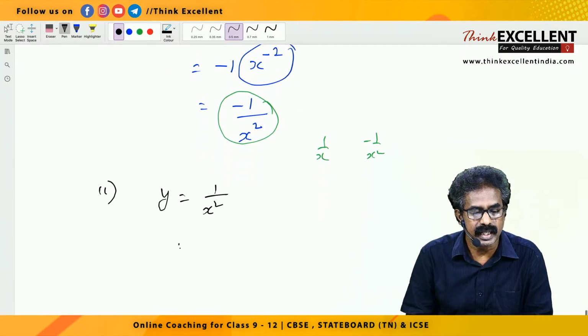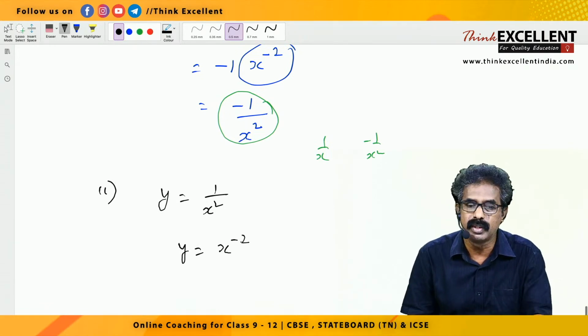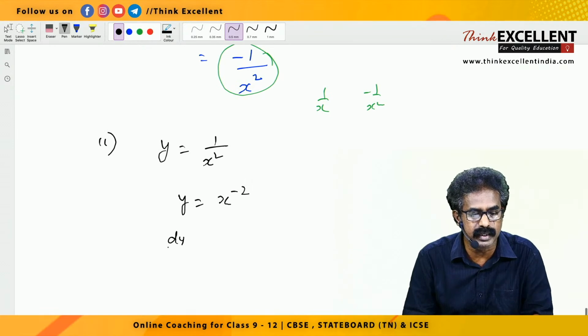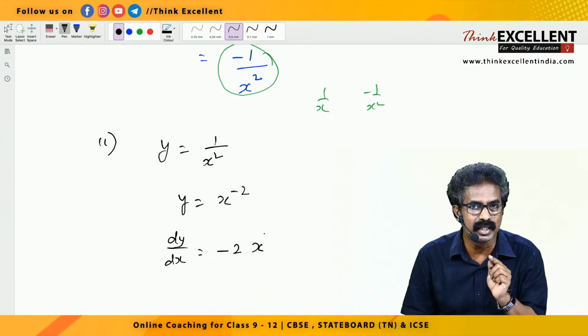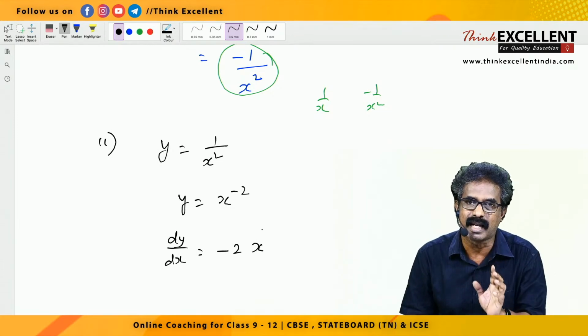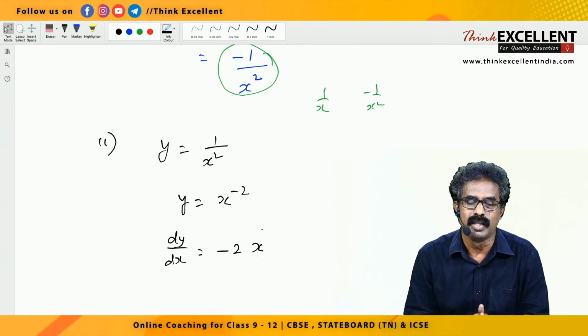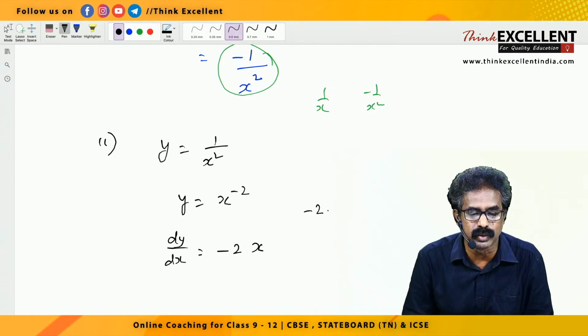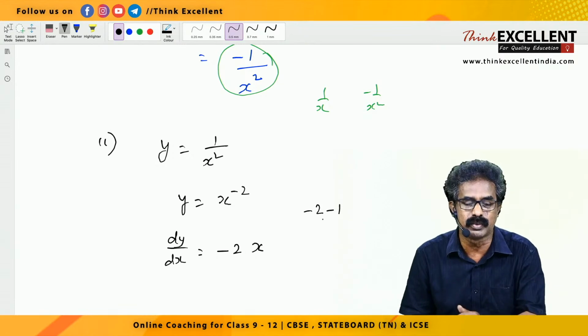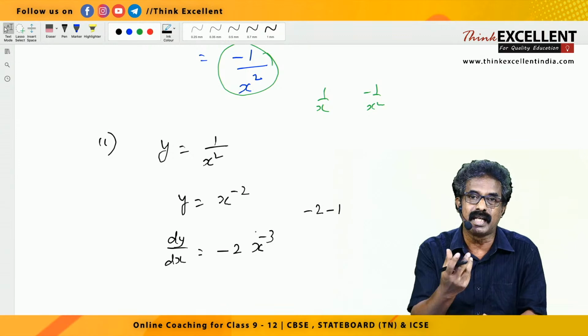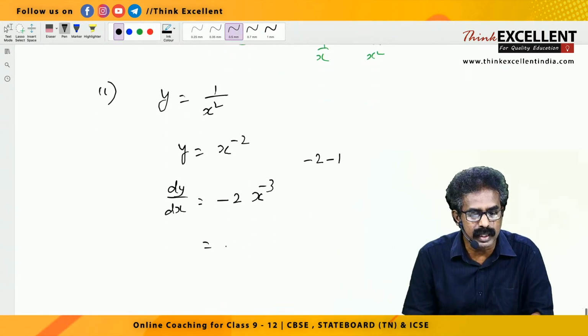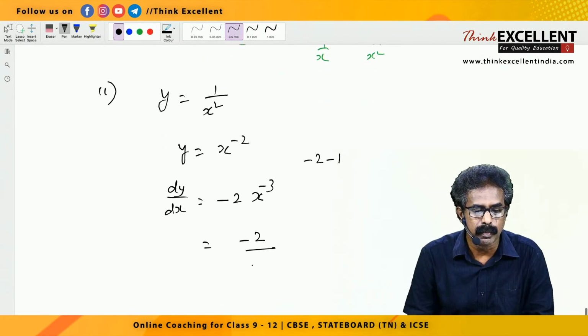So we rewrite it: y equal to, take it to the numerator, x raised to minus 2. Now we differentiate: dy by dx equal to minus 2 comes in front, x raised to reduce 1 power. When the negative power comes, students, you have to be very careful. You have to be very careful, this is where mistakes happen. What is in the power? Minus 2. You reduce 1: minus 2 minus 1, what will you get? Minus 3. When a negative power comes, you bring it down. So you can write it as minus 2 by x cube.